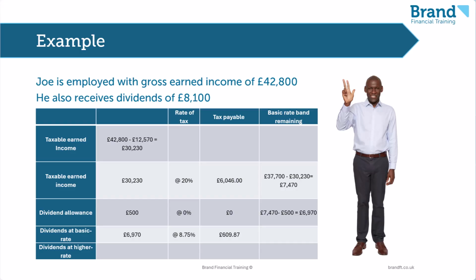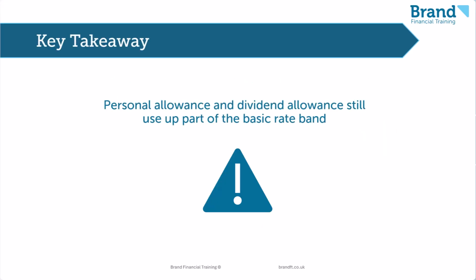His total dividends are £8,100, so £6,970 falls within the basic rate band and is therefore taxed at 8.75%. The remaining dividends fall in the higher rate tax band and are therefore taxed at 33.75%. It is important to understand how the allowances interact with the tax bands.